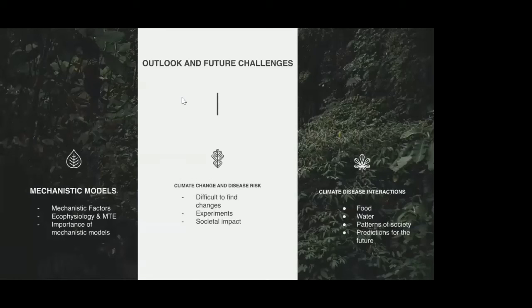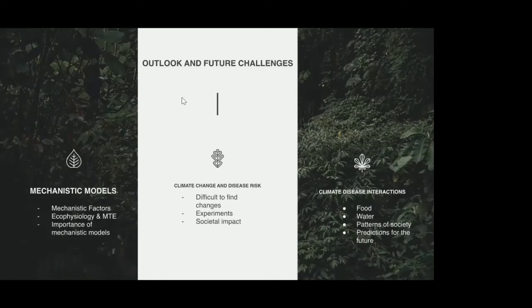Making predictions on the effects of climate change in relation to disease is a difficult challenge. There are many mechanistic drivers or factors to consider, including temperature variables, precipitation, relative humidity, and extreme events. Mechanistic models need to combine ecophysiology and the metabolic theory of ecology with epidemic response variables. These models can then be adjusted to accommodate and predict a set of conditions specific to a certain pathogen.